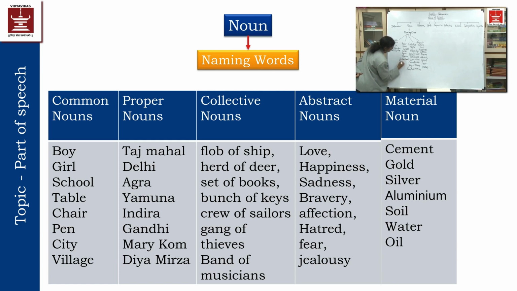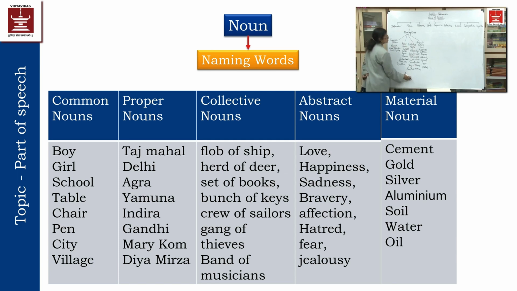Mary Kom is a proper name. Dia Mirza is a proper name. So these are the proper nouns, which are describing certain things, certain persons, certain animals, certain places. Taj Mahal, Delhi, Agra, these words are describing places. So they will be called proper nouns.